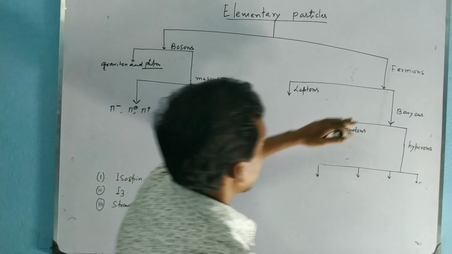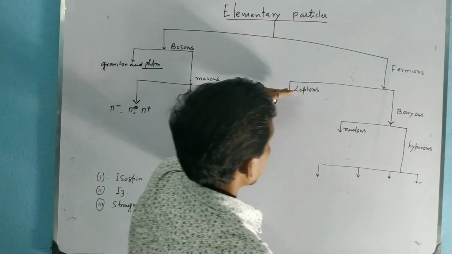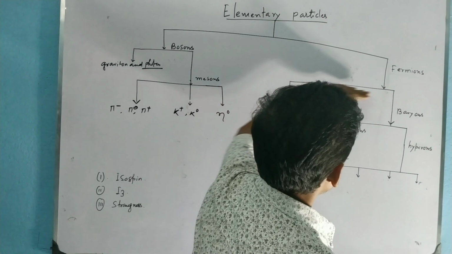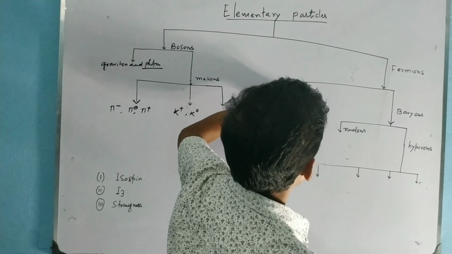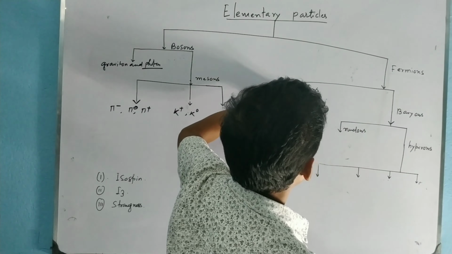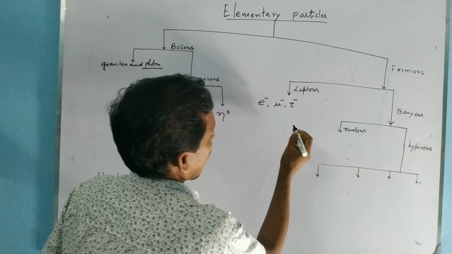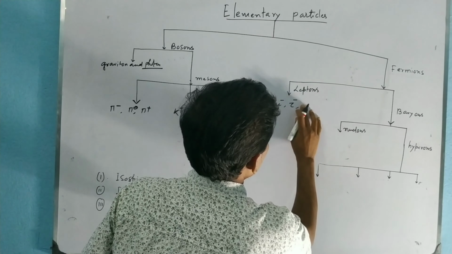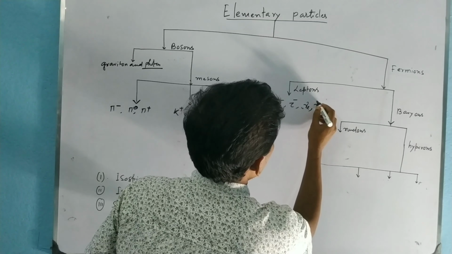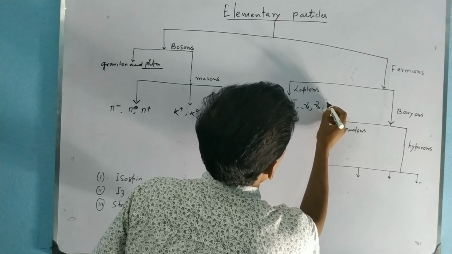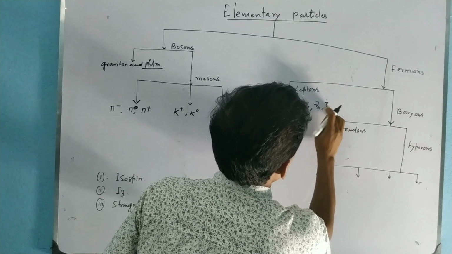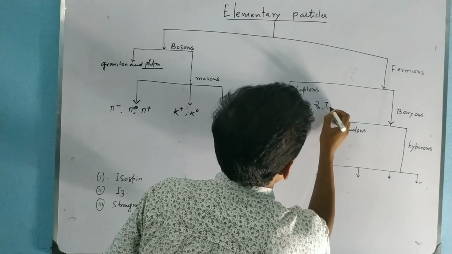Let's see fermions. Fermions are classified into two groups. Leptons are electron, muon and tau, and the electron neutrino, muon neutrino and tau neutrino. These are the lepton particles. Lepton means light in weight.